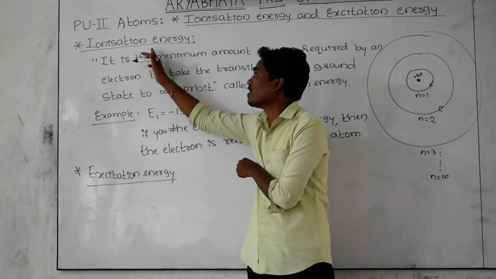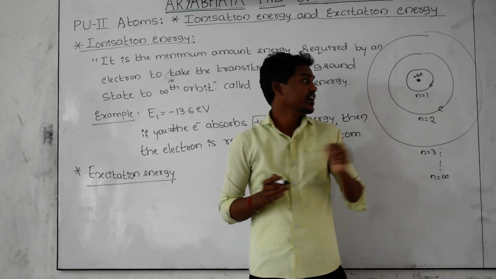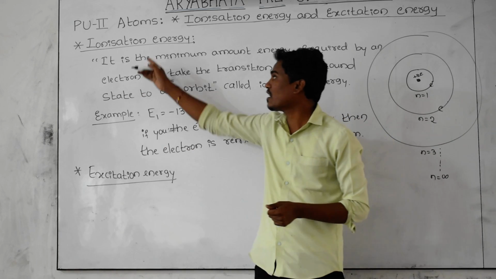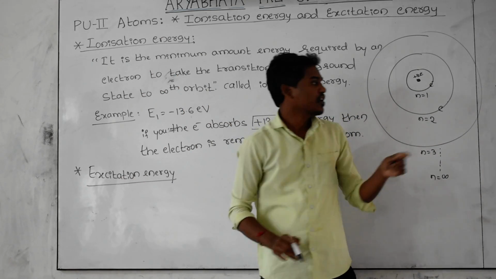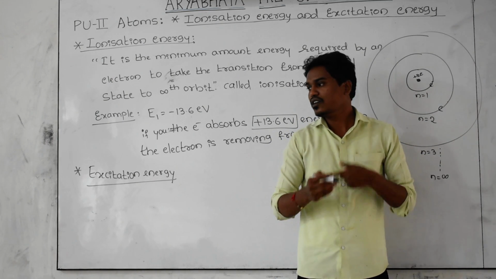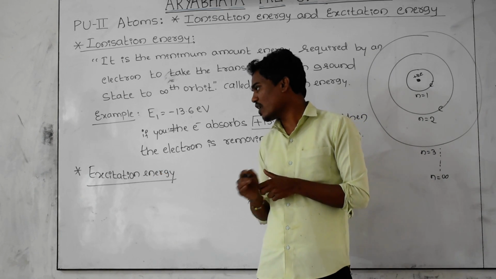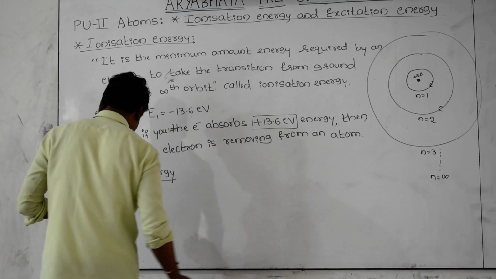There is a difference. Ionization energy is not the same as excitation energy. Ionization is ground state to infinity; the energy required by the electron is called the ionization energy. Excitation energy means wherever the electron is present, from that orbit to the next orbit, whatever energy is required by that electron to jump to that level is called excitation energy.